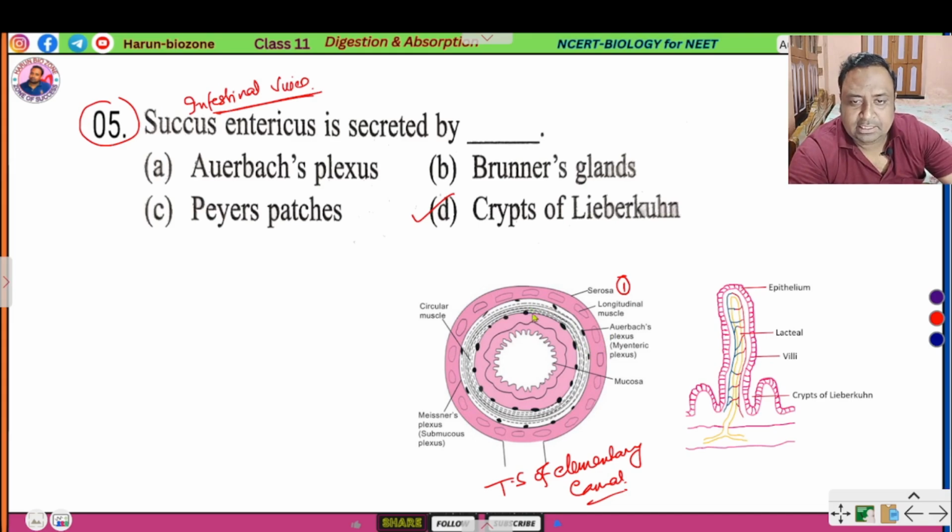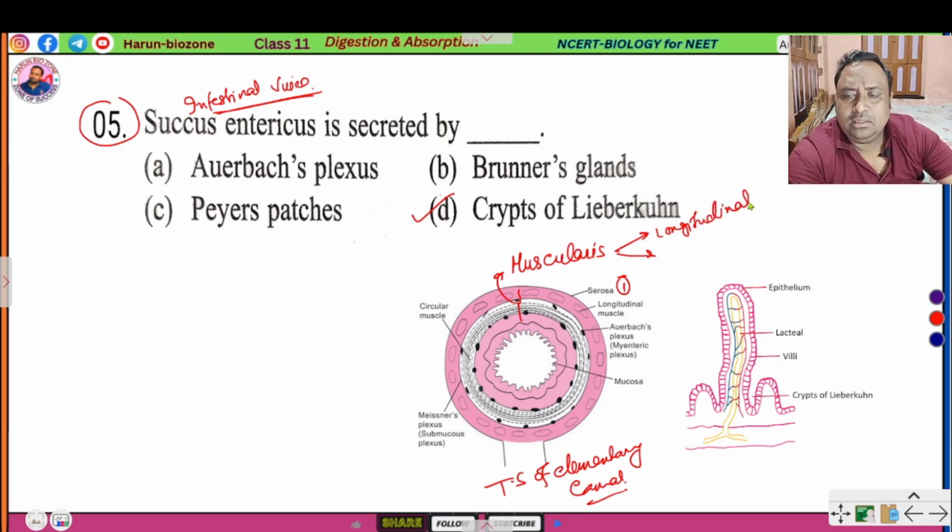This region is called muscularis. In muscularis region, there are two types of muscles. The outer muscle is longitudinal muscle, and the inner layer is circular muscle.